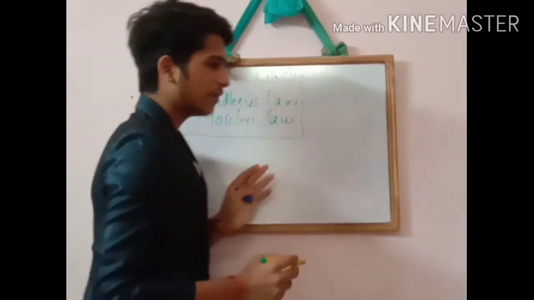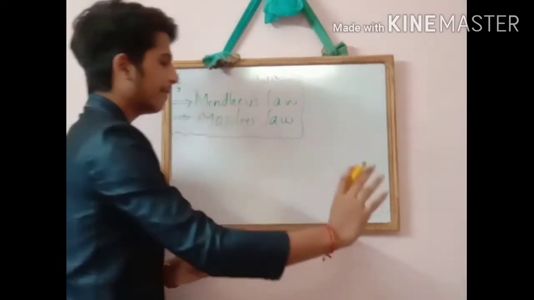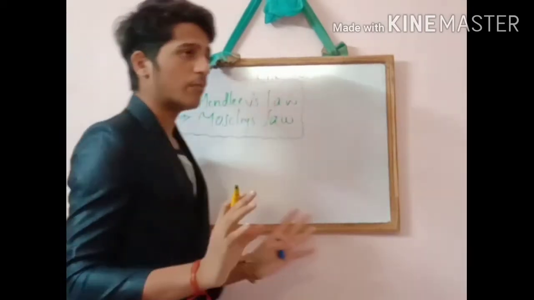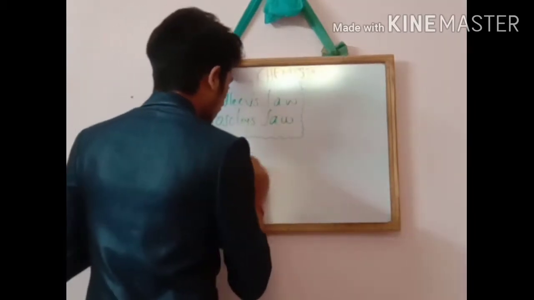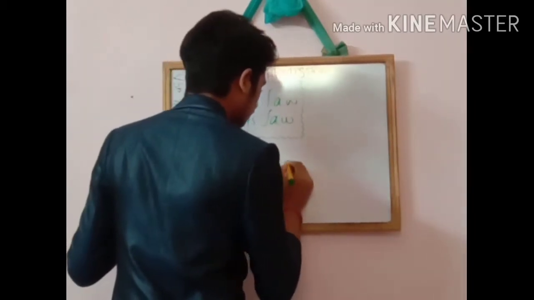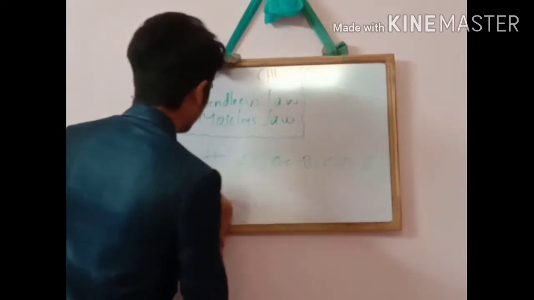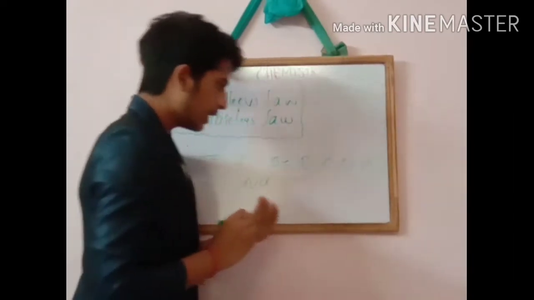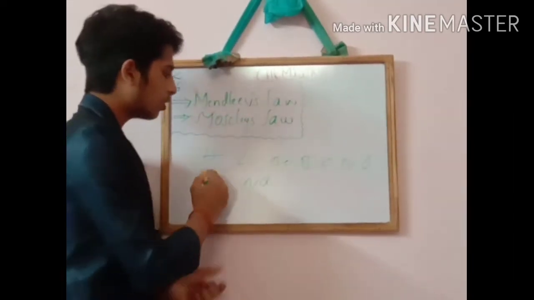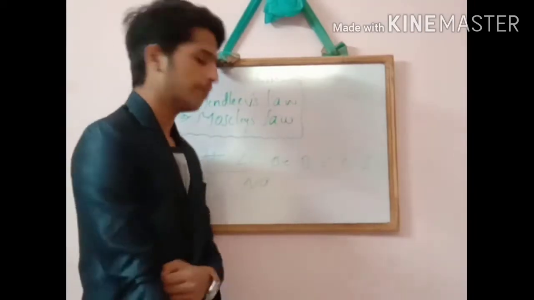Suppose, to avoid confusion, Mendeleev wrote all the elements in one table. He wrote all the elements like this: hydrogen, lithium, beryllium, boron, carbon, nitrogen, oxygen, fluorine, sodium. He observed all these chemical properties.